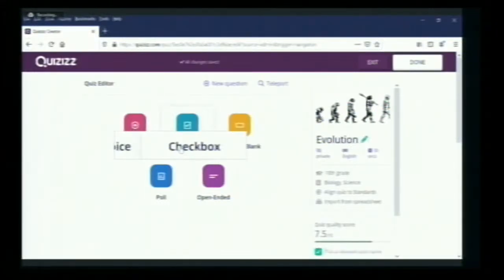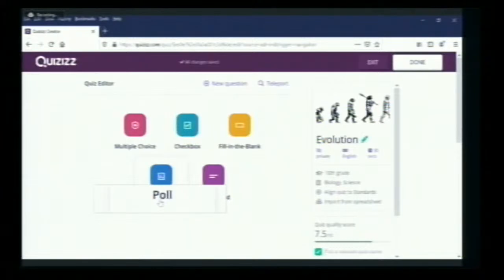There is another option, fill in the blank question, where you give a question and students write or type the answers. There are poll type questions, in which students vote, and open-ended questions. We will start one by one.